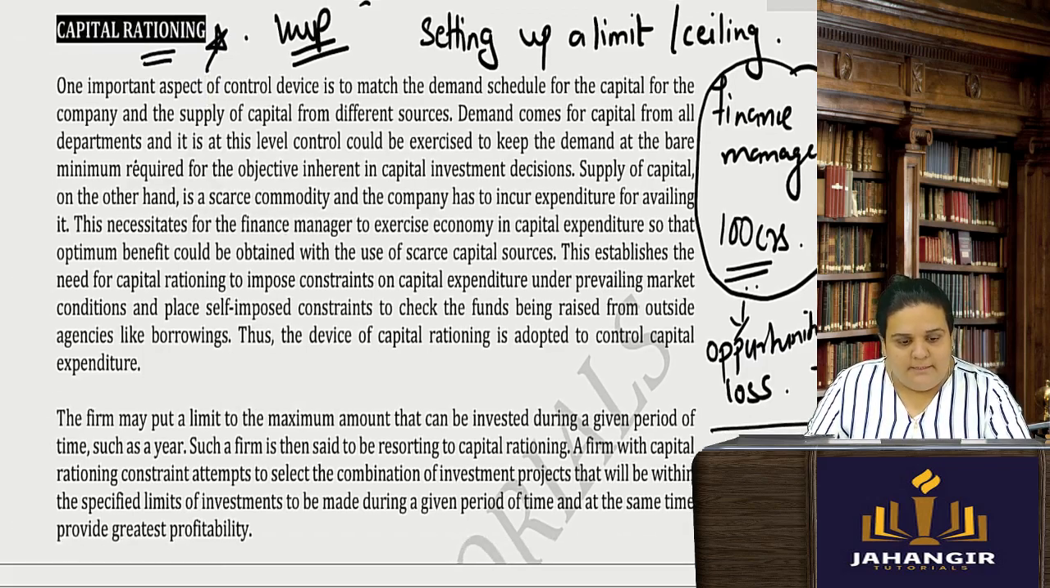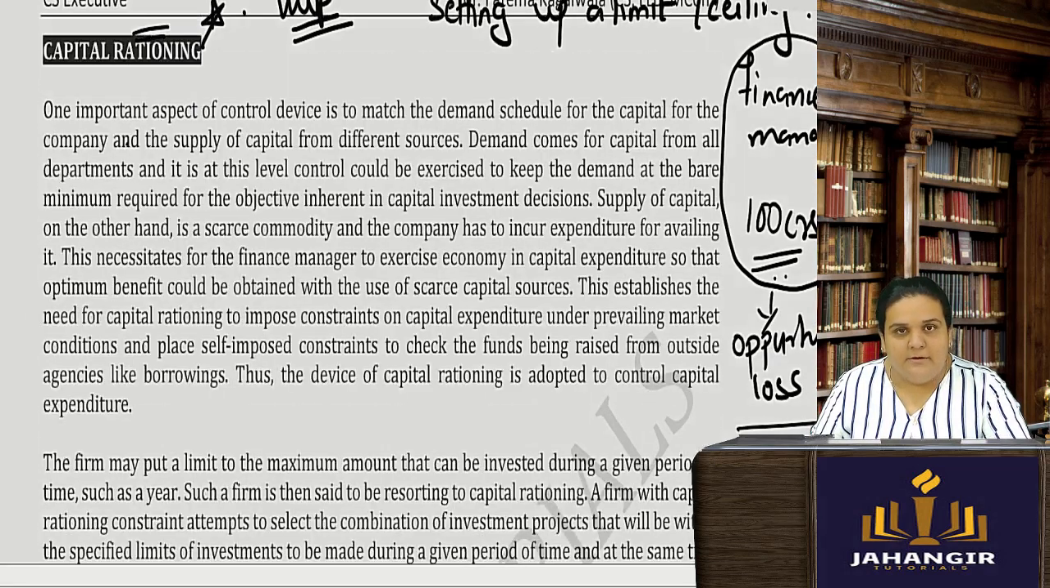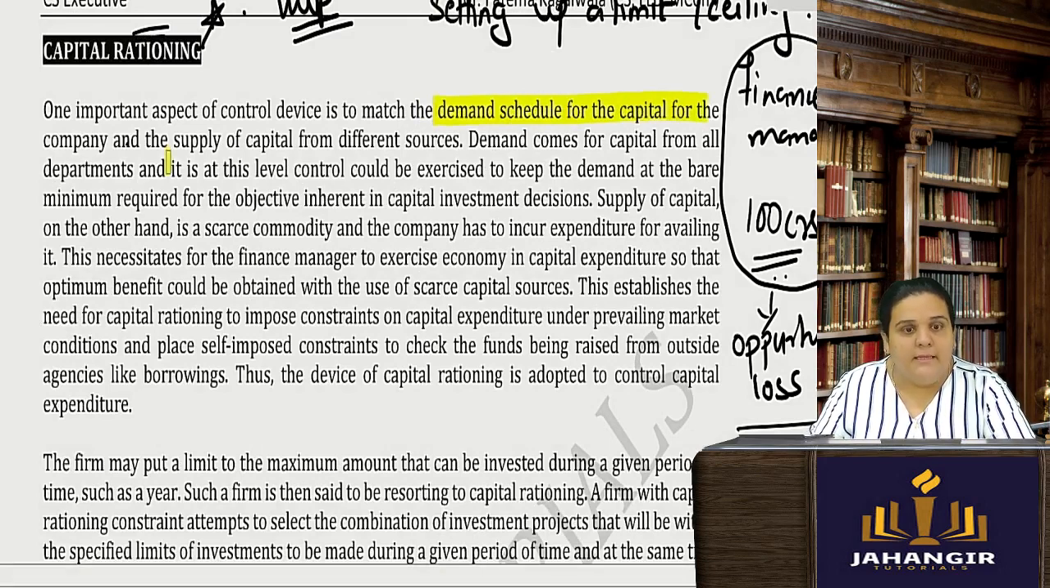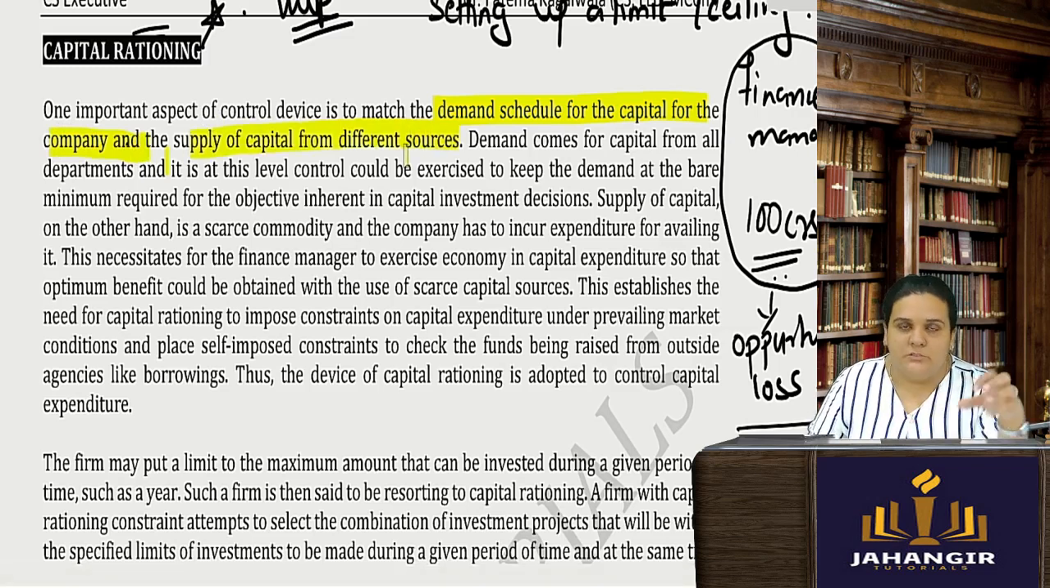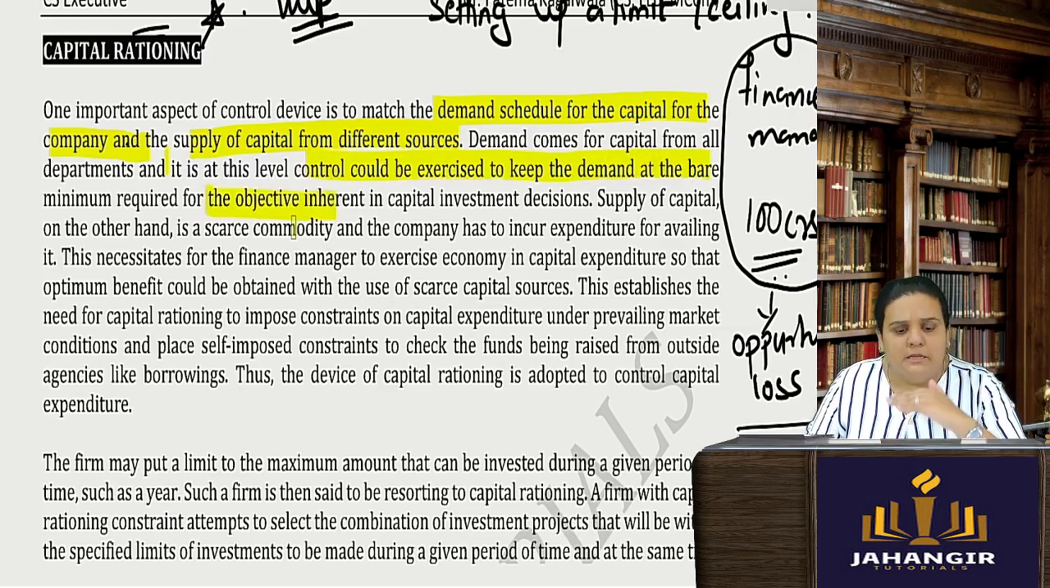One important aspect: it is a control device. Why? Because we are trying to put a ceiling, a maximum limit, to match the demand schedule for capital for the company with the supply of capital from different sources. Demand comes from the capital needs of all the departments, and control could be exercised to keep the demand at the bare minimum required for an objective, so that the capital investment decision is taken.